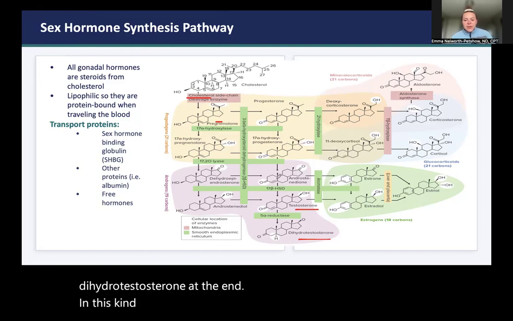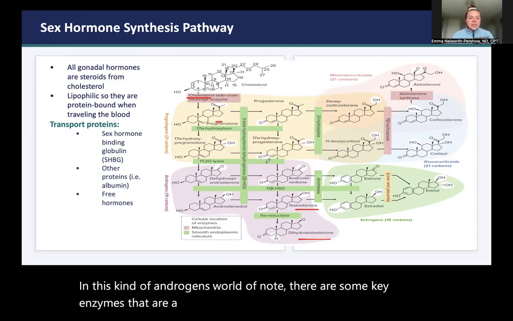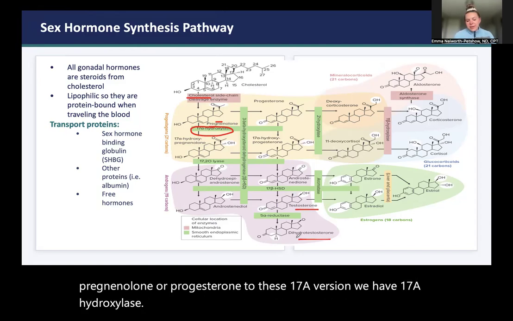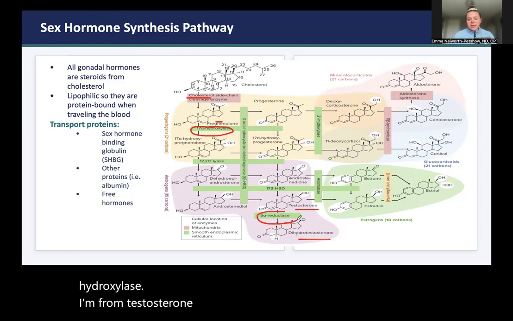Of note, there are some key enzymes that are a part of these conversion steps. From pregnenolone or progesterone to the 17 alpha version, we have 17 alpha hydroxylase. From testosterone to dihydrotestosterone, we have 5 alpha reductase. From our testosterone or androstenedione to our estrogens, we have aromatase.